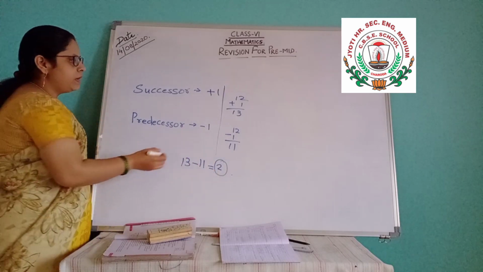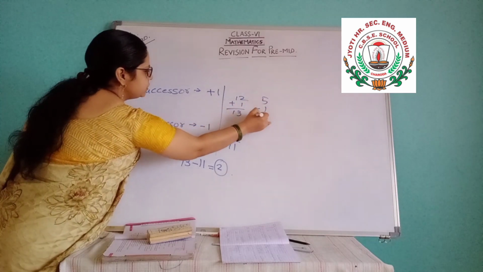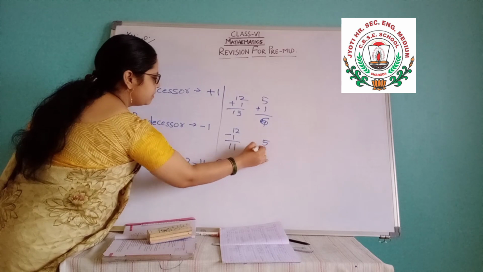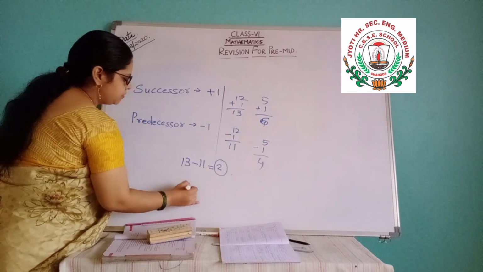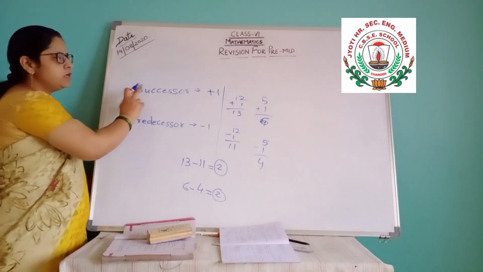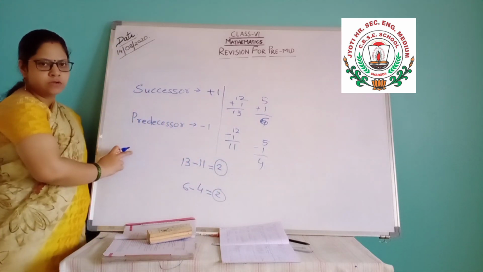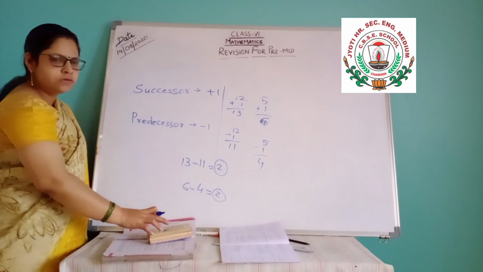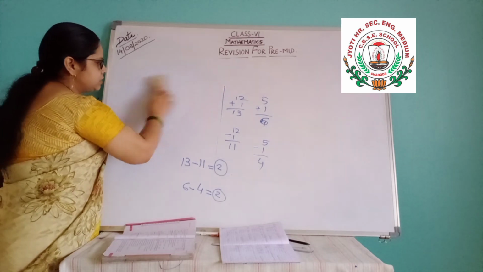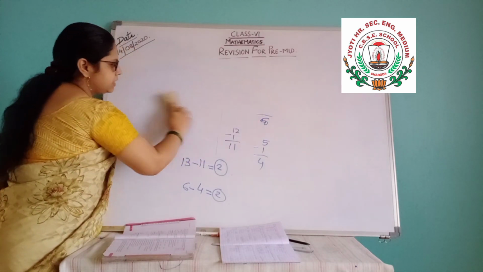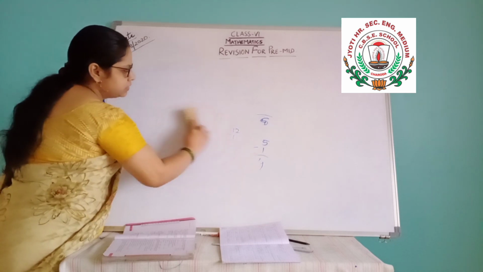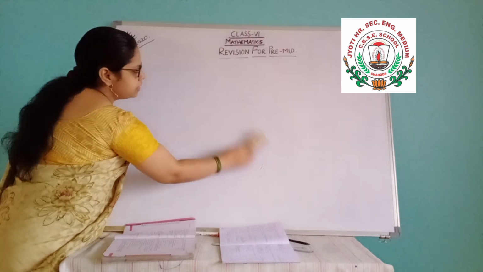Any other number you take. Suppose I am taking 5: 5 plus 1 is 6 and 5 minus 1 is 4. So 6 minus 4 is 2. Any number you can take and check. The difference between the successor and predecessor of any number is always 2. It can be asked in MCQ form. Next, the successor and predecessor of any number can be asked. How will you find it? Successor +1, predecessor -1.